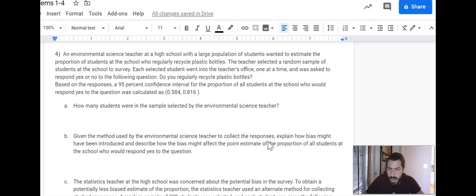They are 95% confident that the true proportion of students who recycle plastic bottles is between 0.584 and 0.816. Or another way to think about it is, we're 95% confident that somewhere between 58.4% and 81.6% of the students recycle plastic bottles.